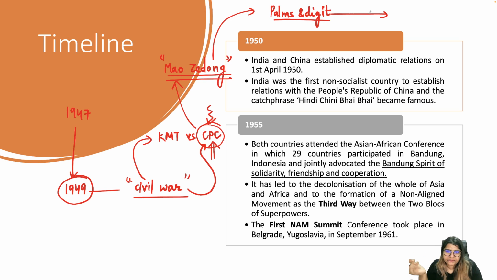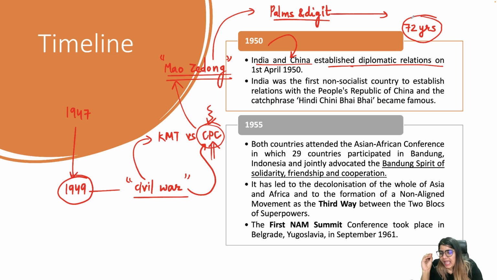That started in 1950. But in the same year, on 1st April 1950, India and China established diplomatic relations. In fact, 2020 is when we finished 70 years of our relationship, so this year we have 72 years of diplomatic relations with China.